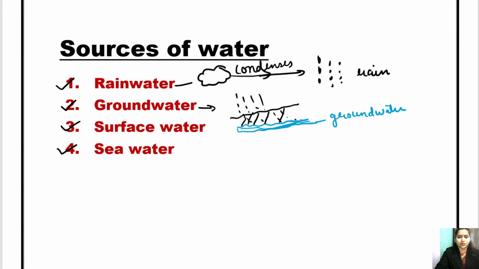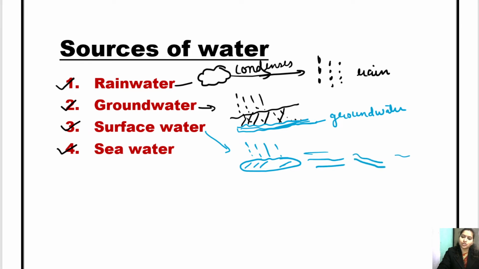Then what is surface water? Surface water is the water of rivers. When rainfall occurs, the rain goes into rivers, lakes, streams, oceans, seas, everywhere. So this water of river, lake, pond, stream,